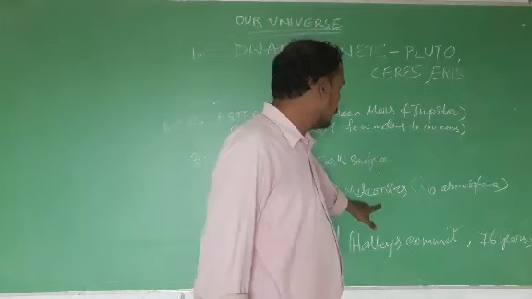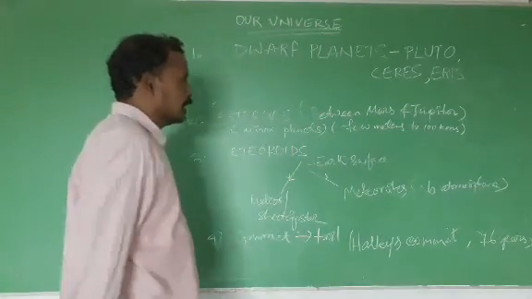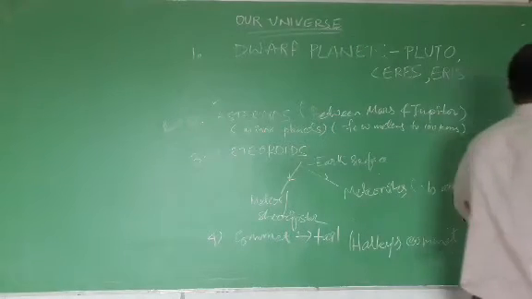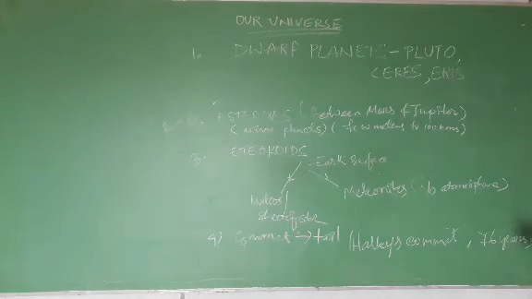This is due to meteorites, because on the moon surface no thick atmosphere is there, or you can say no atmosphere, right? So there they failed to burn completely. Finally they reach the ground of the moon, and they cause craters.